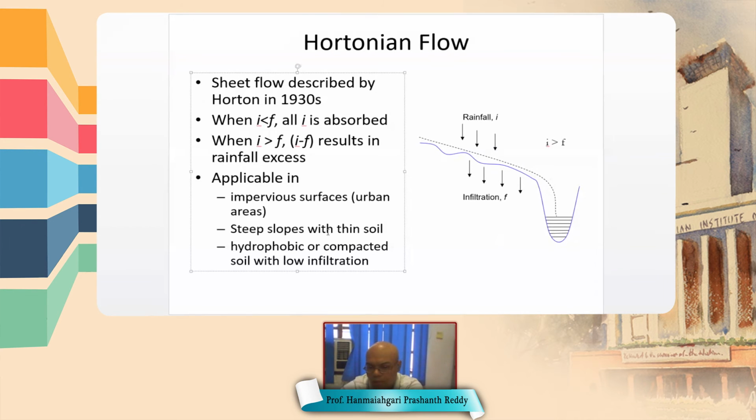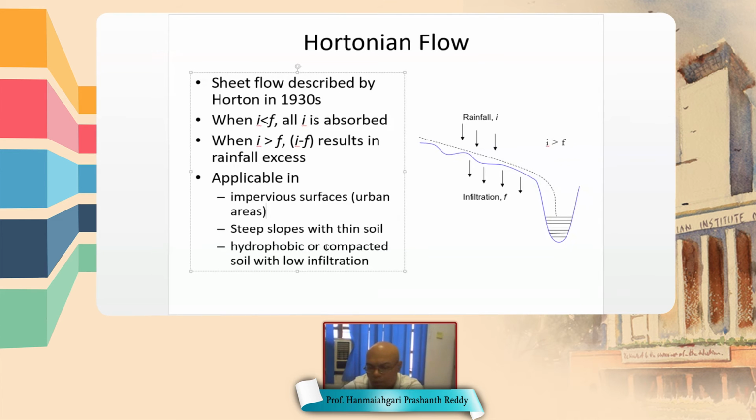And steep slopes with thin soil. Thin soil means there is an impervious layer below the soil layer, and the soil layer is very thin. So whatever rain falls cannot infiltrate, or only a little bit infiltrates into the thin soil, and the remainder joins a stream.